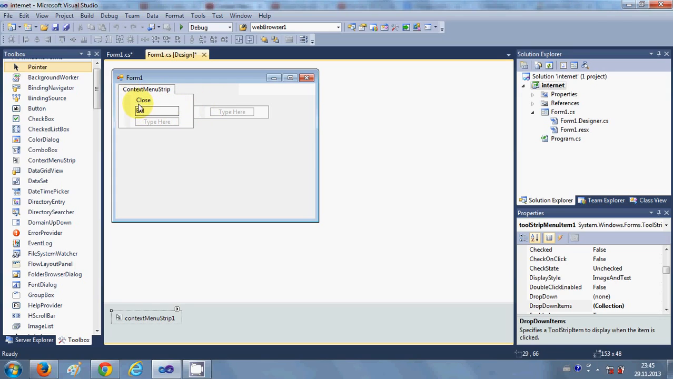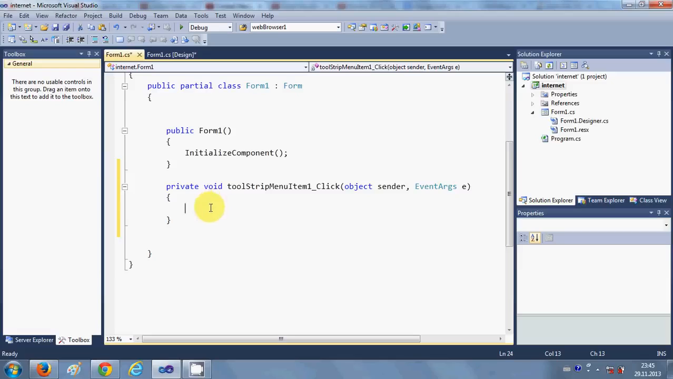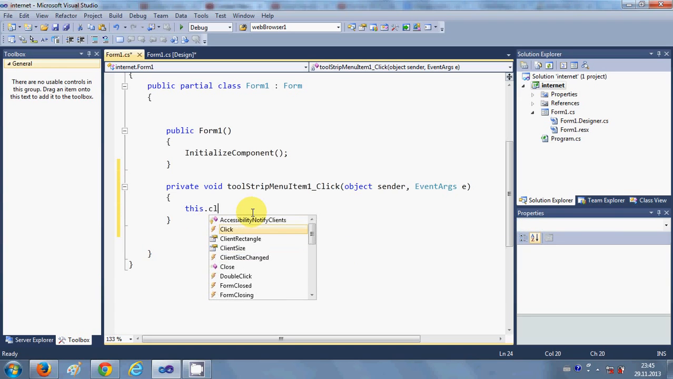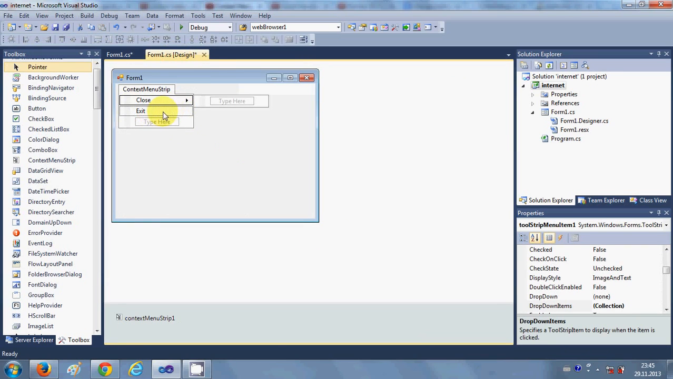Once you are done with that, you can just double click this menu item and you can go here in the ToolStripMenuItem click event, and for example I write this.Close. So this will close my form. This is the first, and in the Exit you can write Application.Exit.